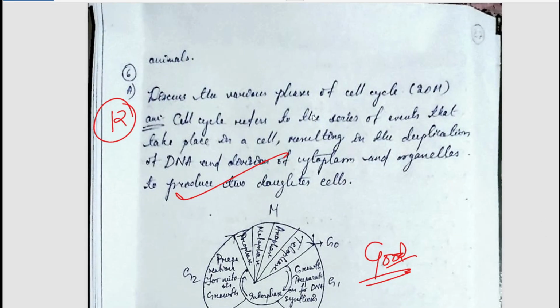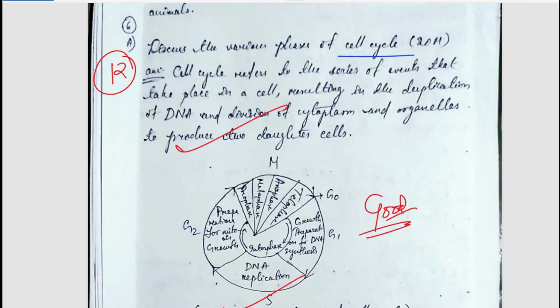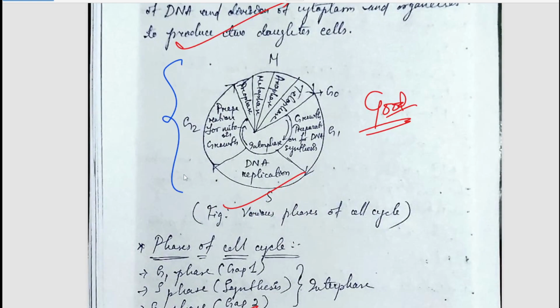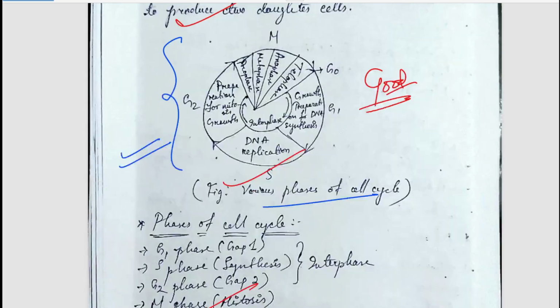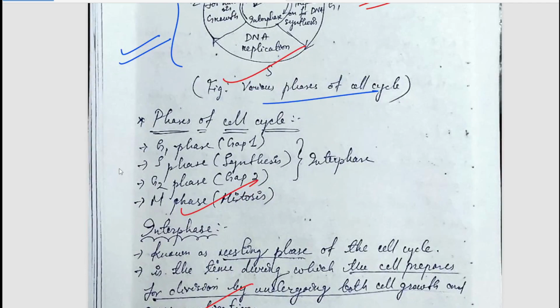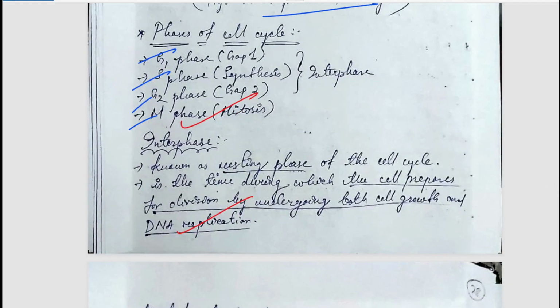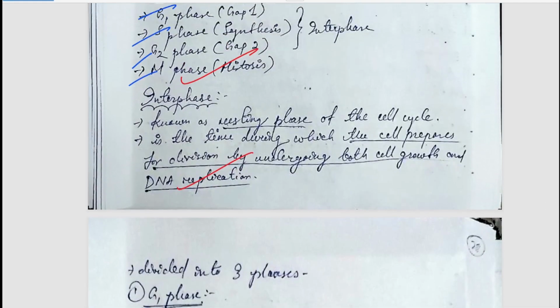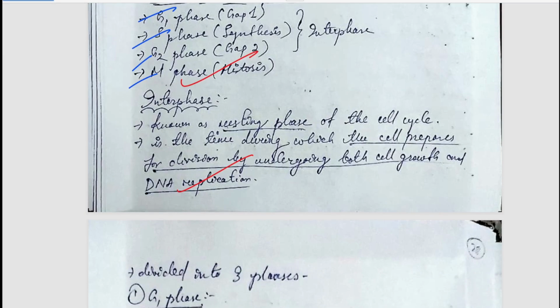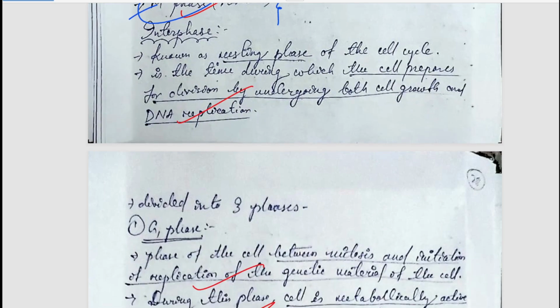The next question is discuss the various phases of cell cycle. So you can see in the introduction the student has made this diagram which enhances your answer. So the phases have been mentioned here, and we all know that there is G1 phase, S phase, G2 phase, M phase, interphase. Actually there are two phases, interphase and M phase. So in interphase you can see G1, S and G2, and M phase is a different one. So interphase you can simply pause and read it. It is known as resting phase.